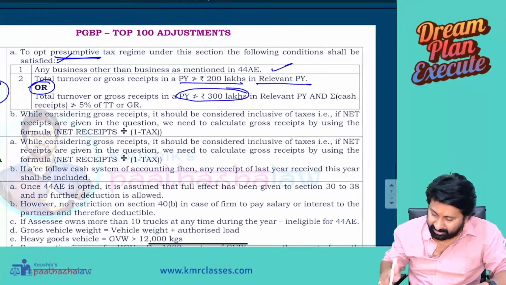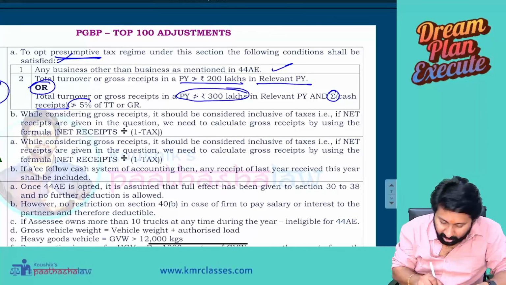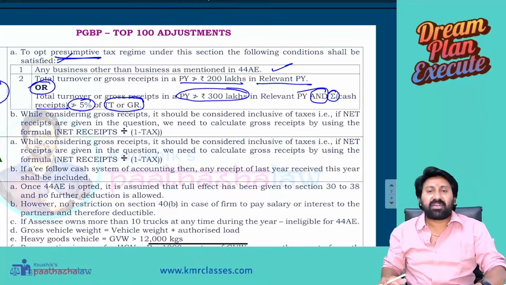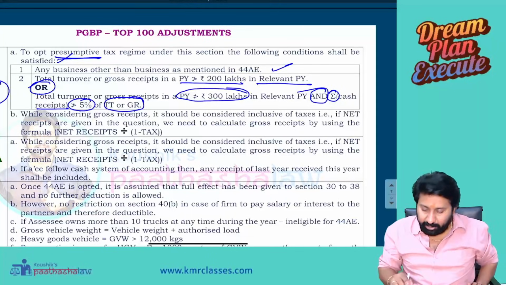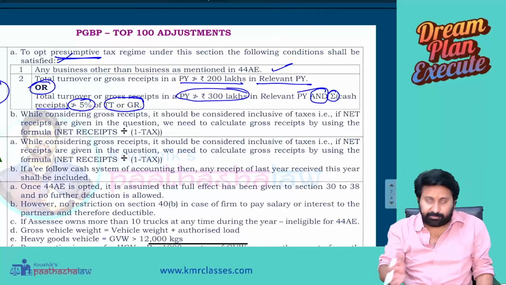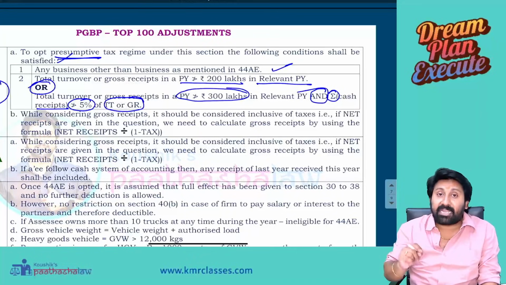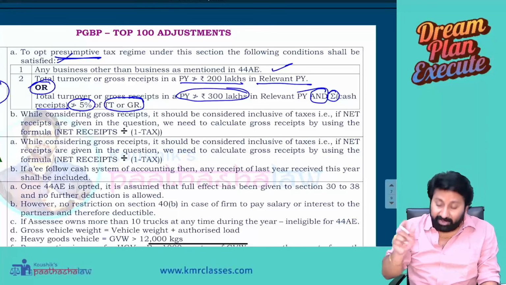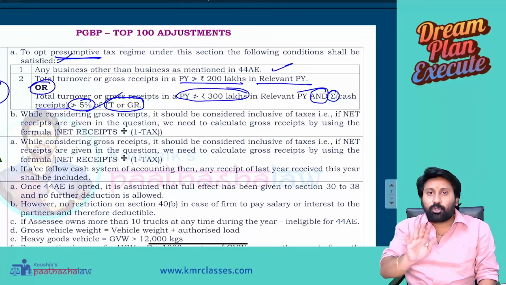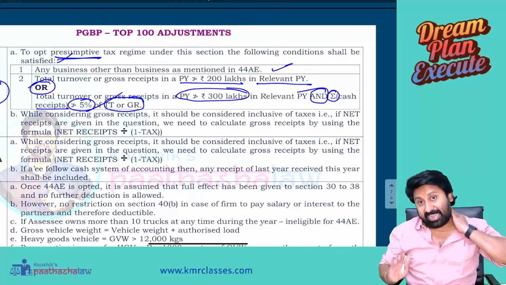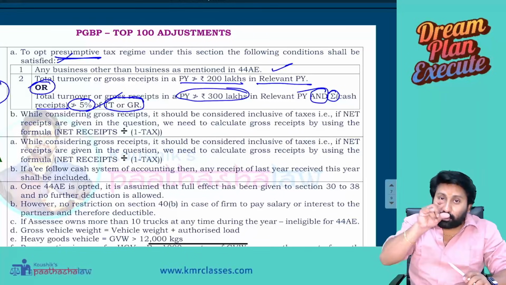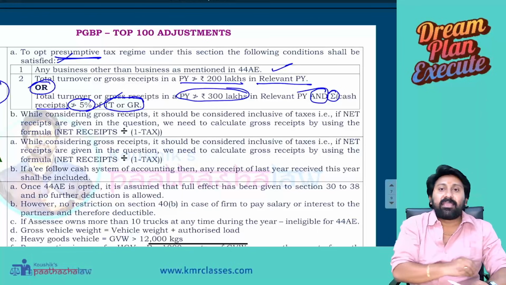And aggregate cash receipts not exceeding 5% of the total turnover or gross receipts. And, not or. Sir, I didn't understand this. See, either your previous year gross receipts should not exceed 200 lakh, that condition you satisfy. Or second, sir, it exceeds 200 lakh but I will allow up to 300 lakh, provided your entire cash receipts are not exceeding 5% of total turnover. Means 250 lakhs is my gross receipts. Normally not eligible, but you will be eligible if you can show that your total cash receipts in the 250 lakh is not even 5%.